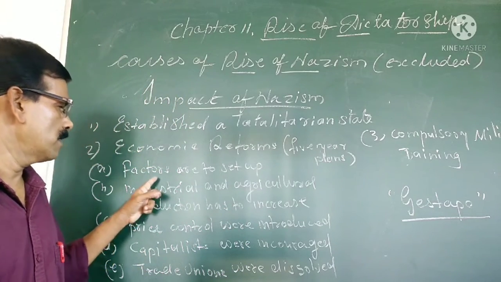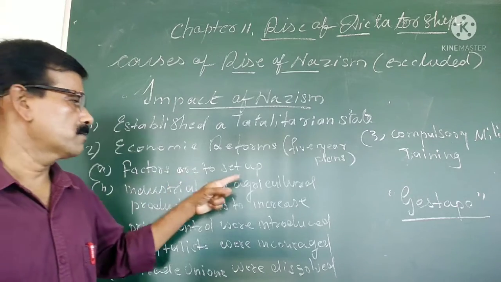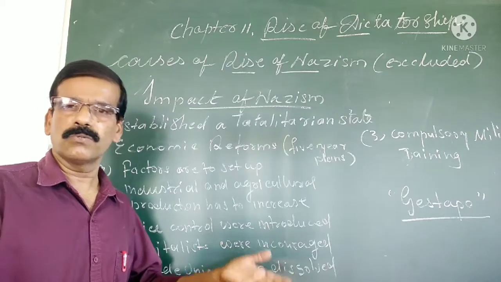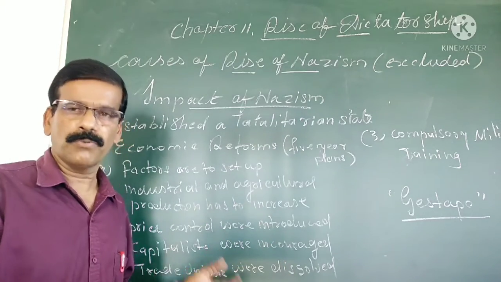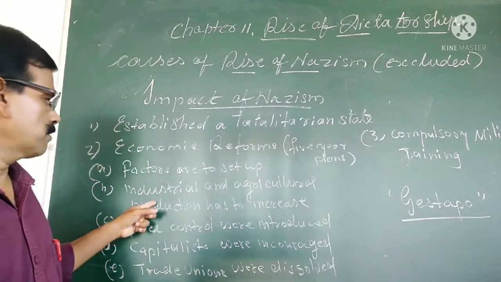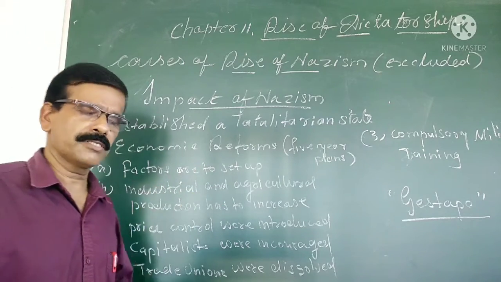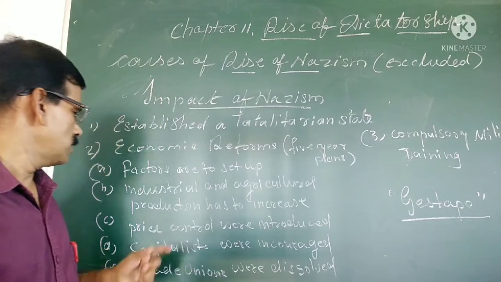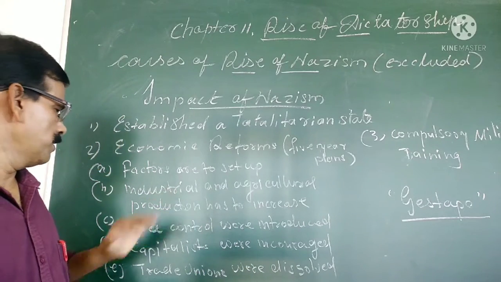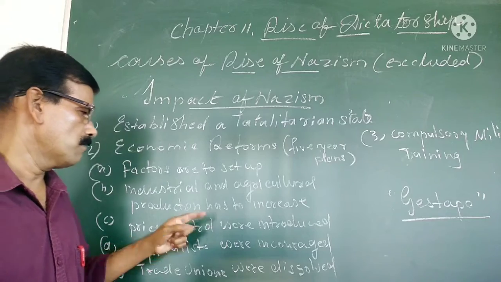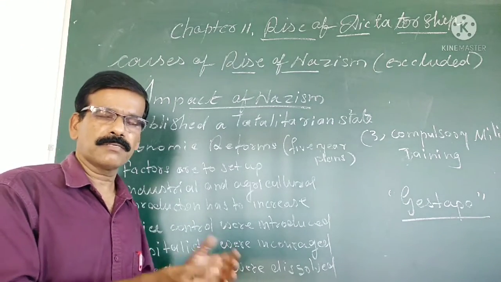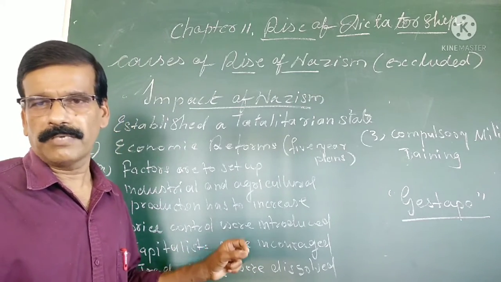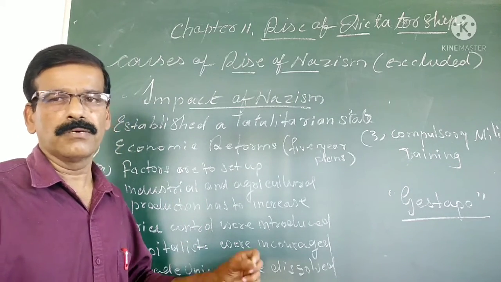The first is that factories were to be set up in order to give more employment to the people. He believed that in order to give more employment, more factories are needed. The next is that industrial and agricultural sector development is needed for the growth of the country. Next is that production has to increase. And next, price controls were introduced. If prices increase day by day, people are not able to purchase goods. So the price of goods was also strictly monitored.